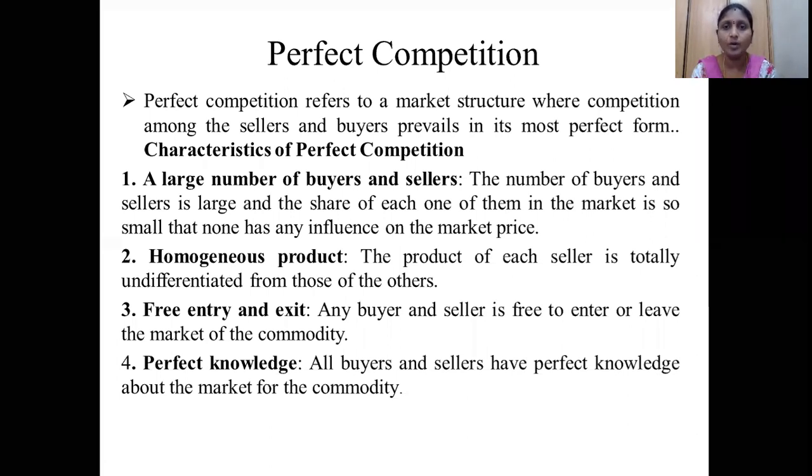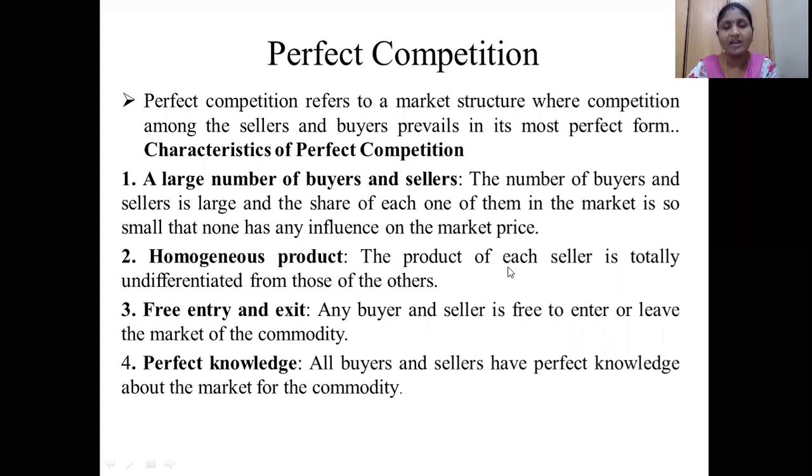They are selling a homogeneous product, and they have the freedom to enter and exit the firm. All are having good knowledge about the products which they are selling or buying. If all these characteristics are satisfied, then that type of market competition is called perfect competition. Here there are a large number of buyers and sellers, and all are selling the homogeneous product only.